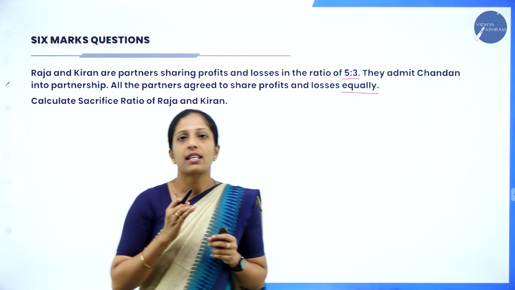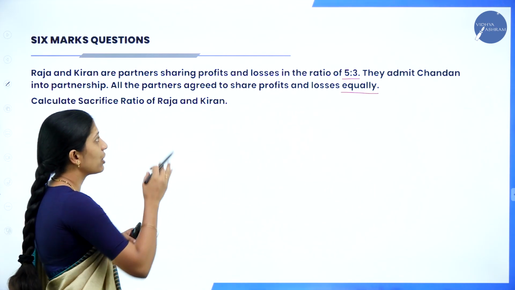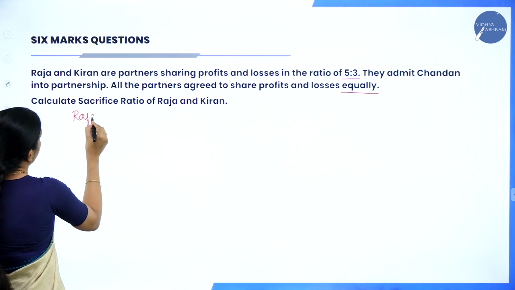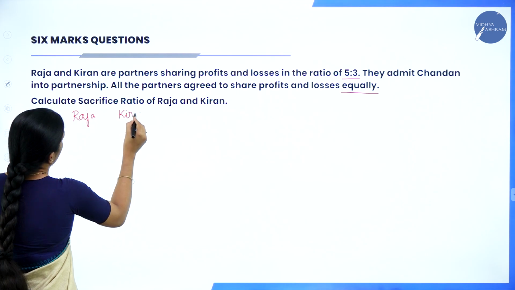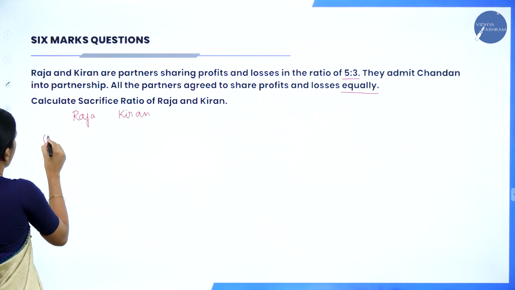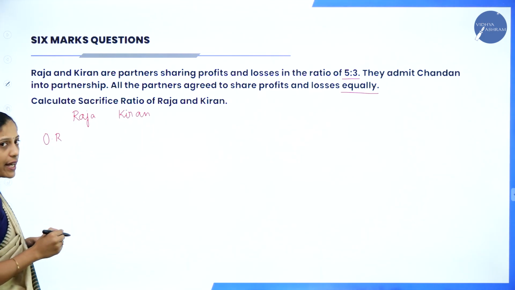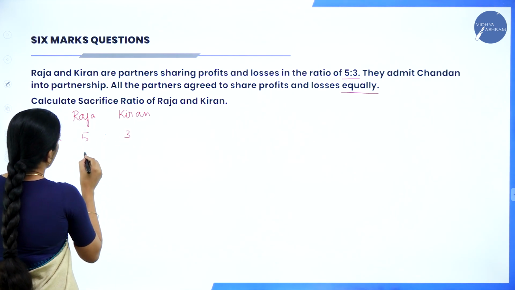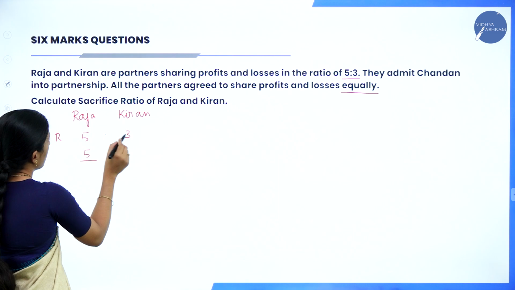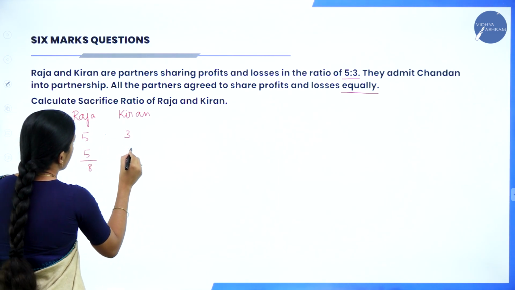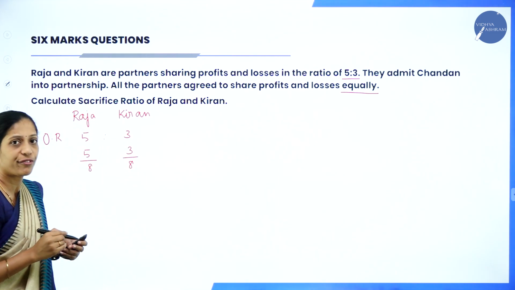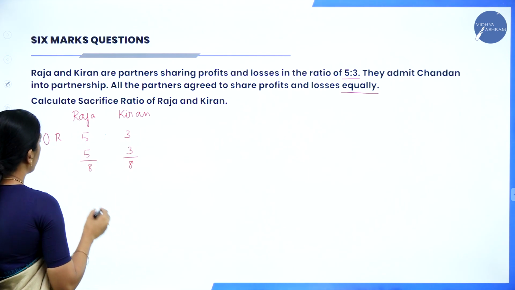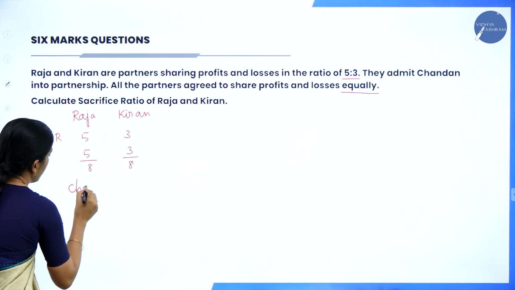Now, first let us see what information they have given in the question. First we shall write, who are the partners? Raja and Kiran. And they have given their old profit sharing ratio. I'll write OR, old ratio. So that is 5:3. You can write 5:3 as 5 plus 3, 8, so 5 by 8 and 3 by 8 in the form of fractions. Okay, now who is the new partner? They admit Chandan, so Chandan is the new partner.